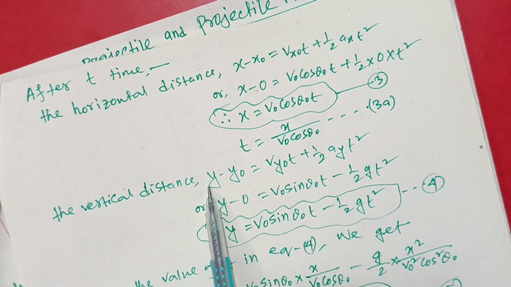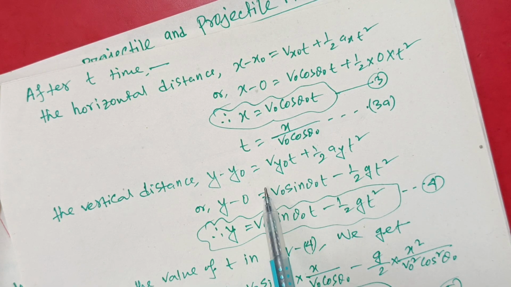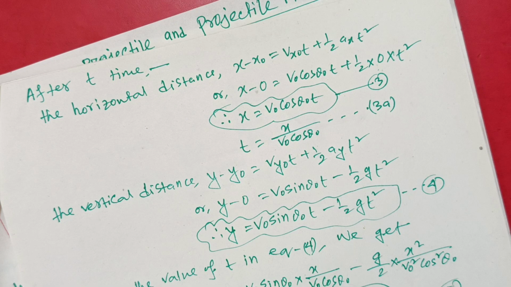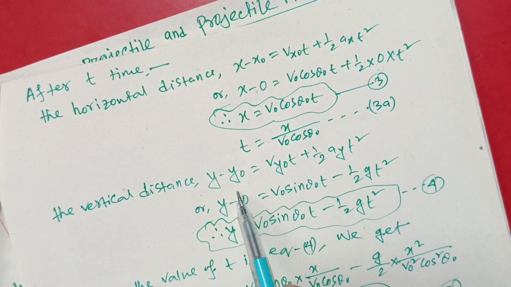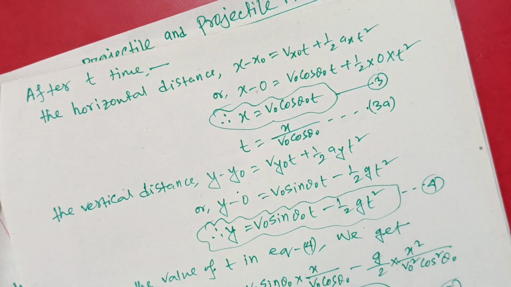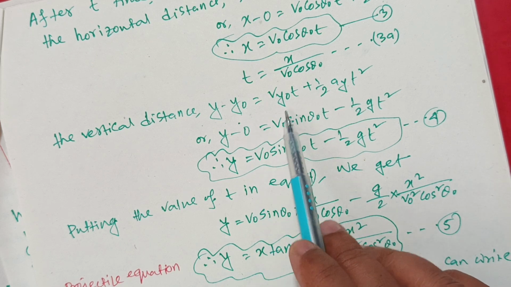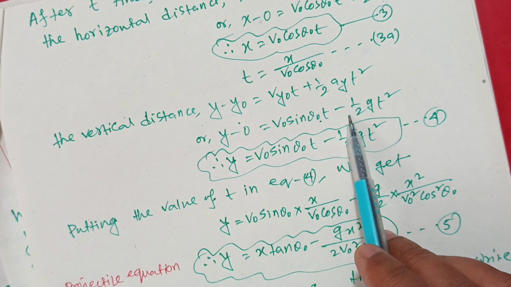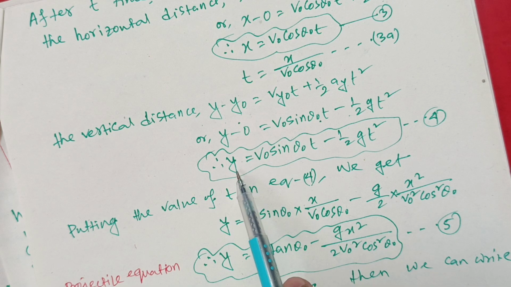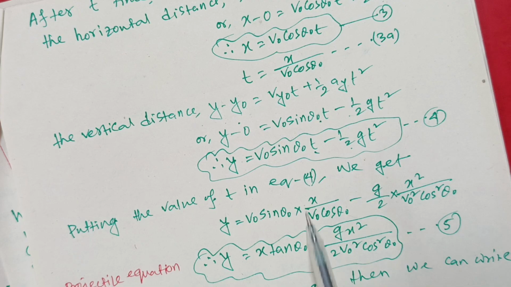And the vertical distance of the body: y minus y naught equals vy naught t plus half ay t square. We know that s equals ut plus half a t square, and in the case of two-dimensional motion, s means y minus y naught, and u means vy naught t plus half ay t square. Putting in the values of the different components, y naught equal to 0, vy naught equal to v naught sin theta naught, and ay equal to minus g, the equation will be y equals v naught sin theta naught t minus half g t square, equation number 4.